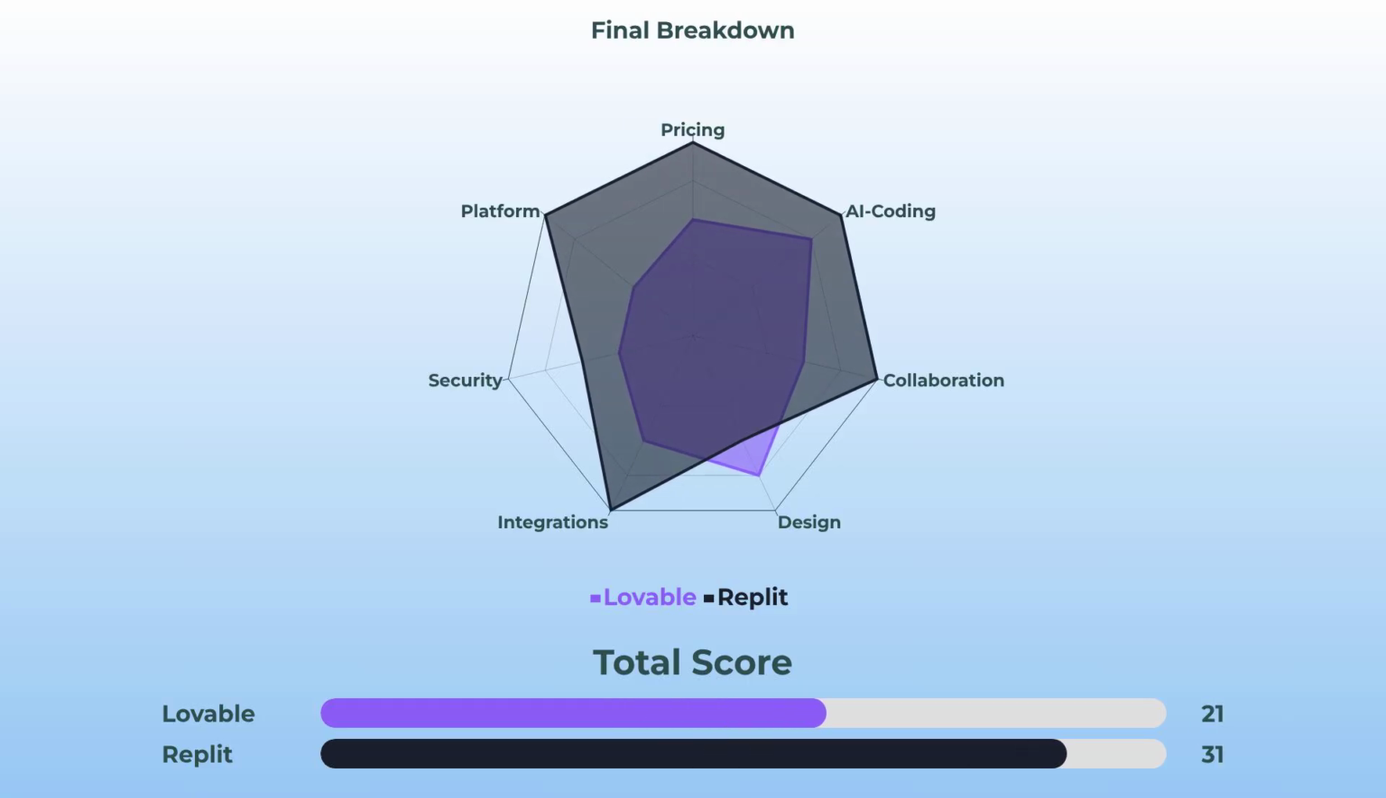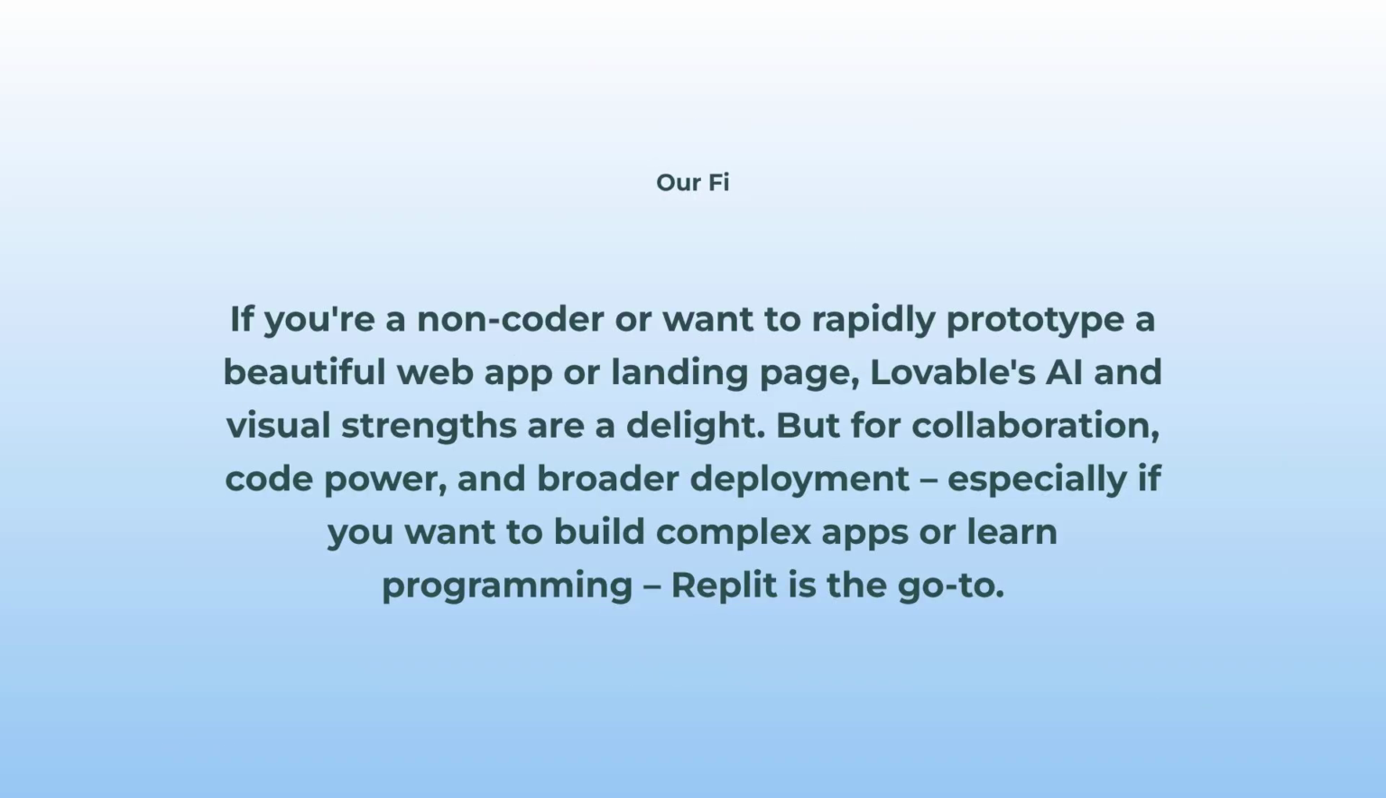Alright, so if you're keeping score, Replit definitely takes the majority of rounds, especially if you want power tools, community, and well, almost any device support. Lovable shines for the visual-first crowd and folks who wanna avoid code completely, but for overall depth, Replit got the edge. Here's my honest take.